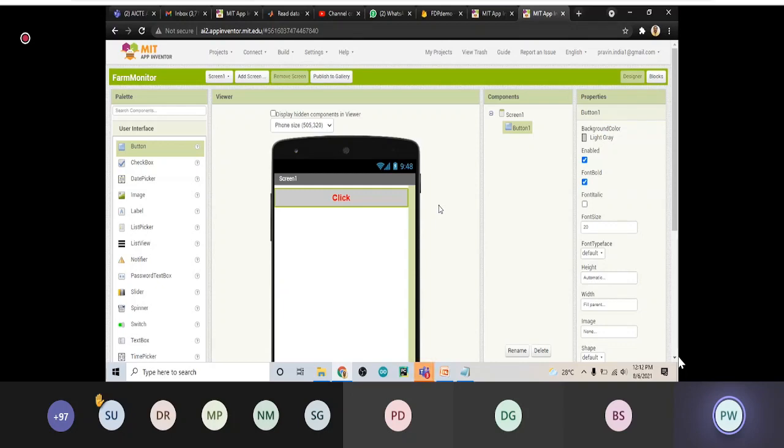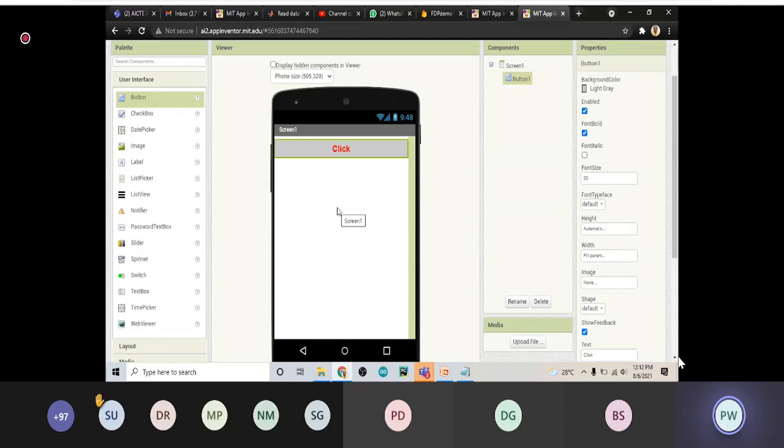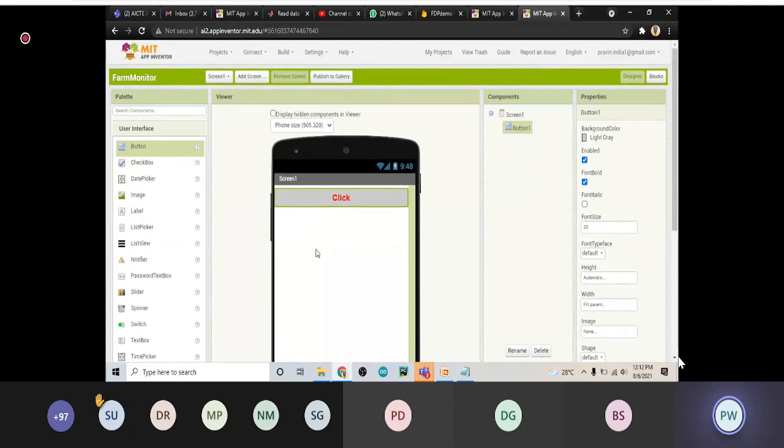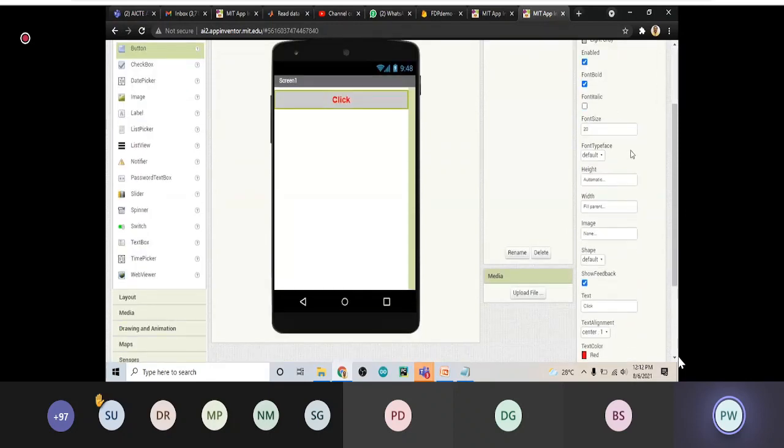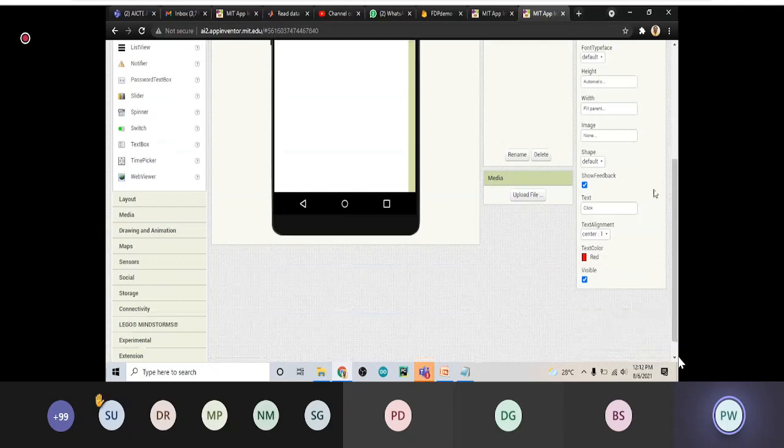okay. So in this way, we can do so many operations on your single palette. I hope you understand. You have to pick up a palette from the left hand side. You have to add that palette into the viewer window, and then on the right hand side the properties appear. So you have to select a particular palette and you have to change the properties of that palette. Okay. I hope you have understood this one.